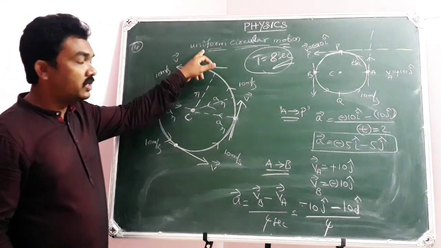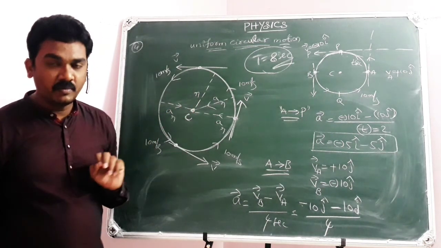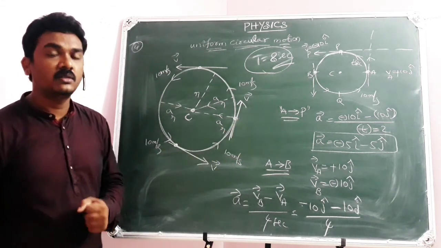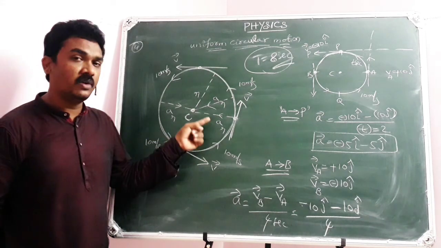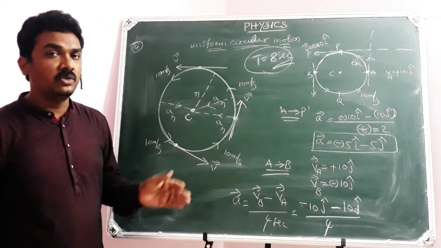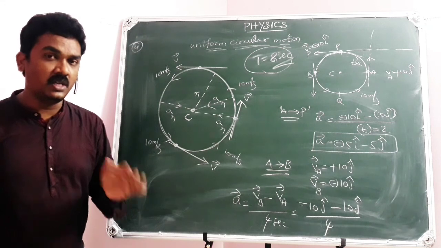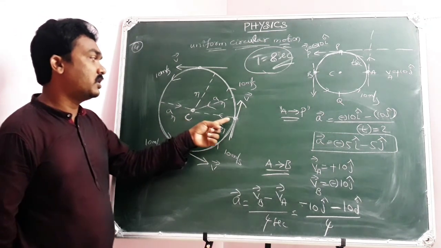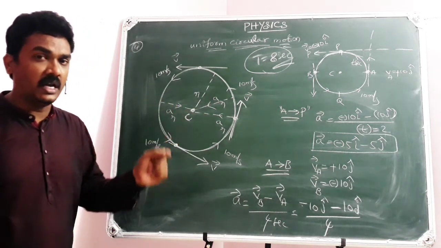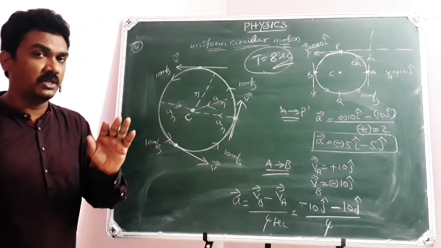When a particle is in uniform circular motion, I repeat, you can write conclusions even after this example. When a particle is in uniform circular motion, it will have acceleration due to the change in the direction of motion continuously, and the direction of acceleration will be towards the center, which is a radial acceleration, also known as centripetal acceleration.